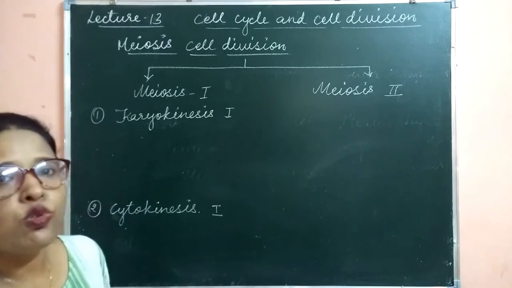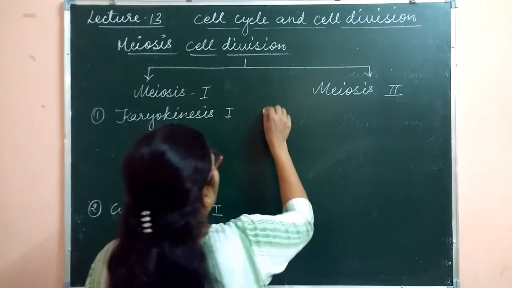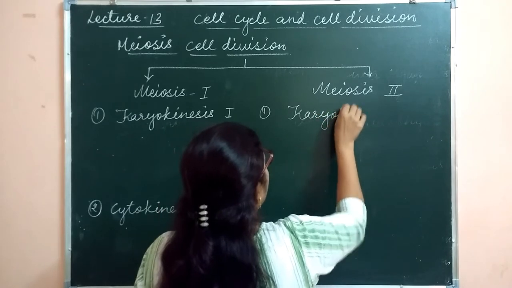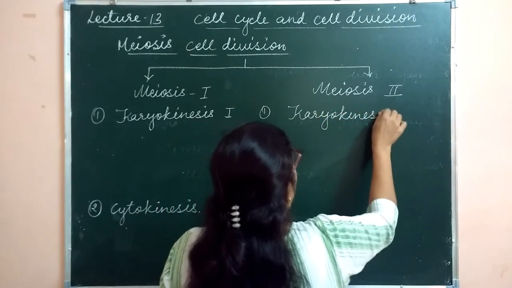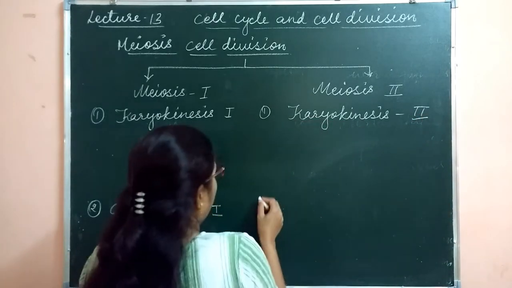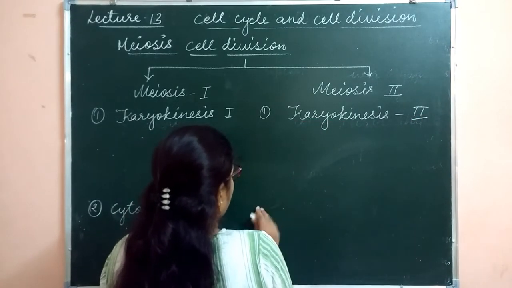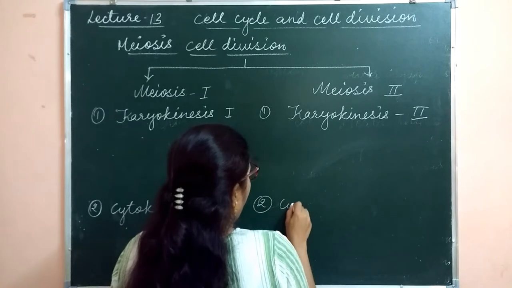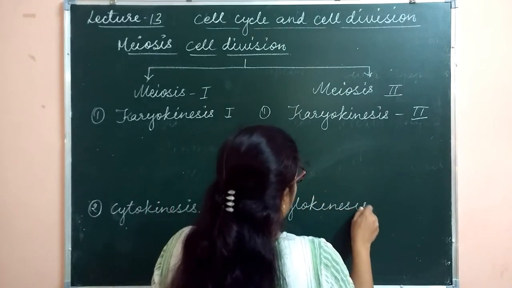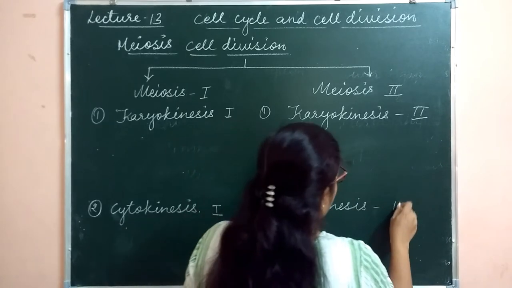Again, meiosis 2 is also going to be completed in two steps, that is karyokinesis, this is karyokinesis 2, and cytokinesis, here is the cytokinesis, and this is written as cytokinesis 2.